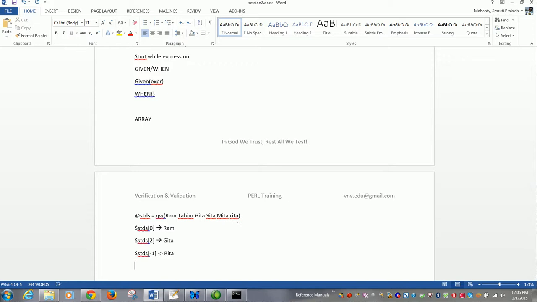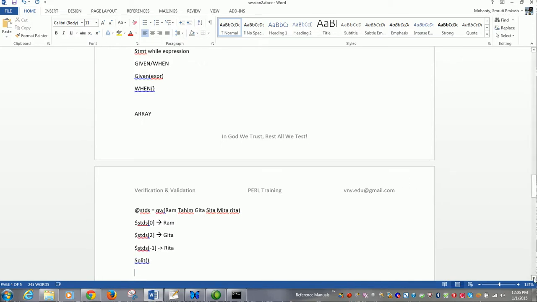Now there is another function that I need to tell you about, the split function, for arrays. Split is generally used to convert a string to an array.